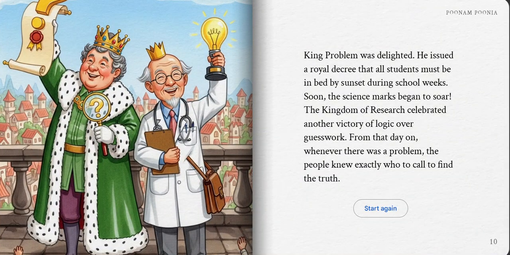King Problem was delighted. He issued a royal decree that all students must be in bed by sunset during school weeks. Soon, the science marks began to soar. The Kingdom of Research celebrated another victory of logic over guesswork. From that day on, whenever there was a problem, the people knew exactly who to call to find the truth.